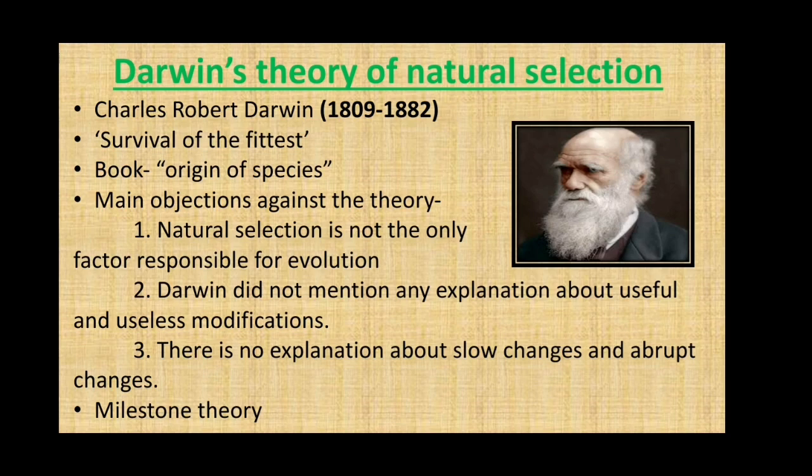First one, natural selection is not the only factor responsible for evolution. Some more factors were required. Second, Darwin did not mention any explanation about the useful and useless modifications. And the third objection that was raised, there is no explanation about the slow changes and the abrupt changes that we have studied. But in spite of all these objections, Darwin's work on evolution has been a milestone.